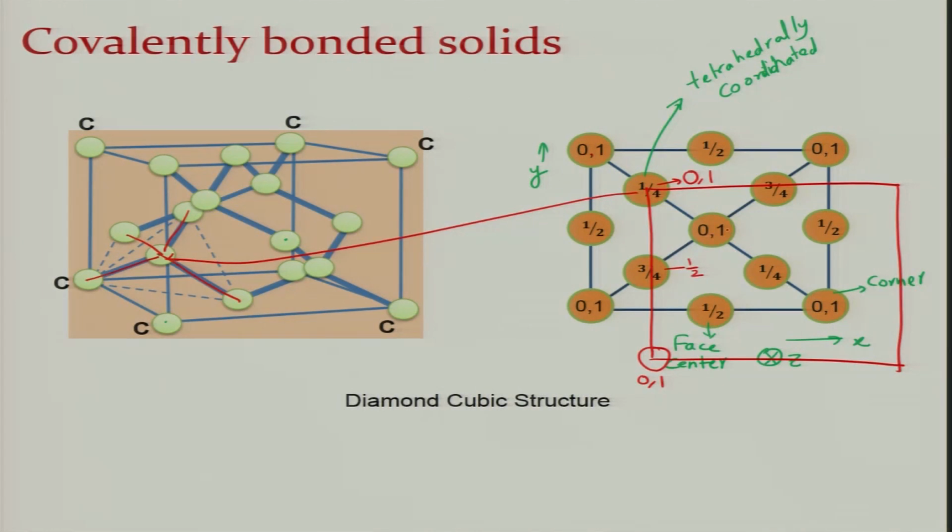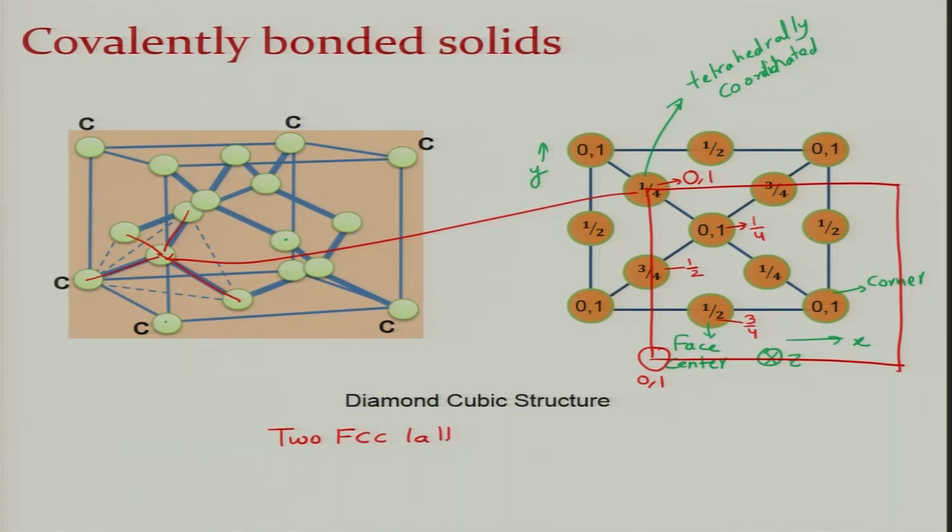What will this convert to? This will convert to the tetrahedral position, that is the 1 by 4 position. This is at half, this will convert to the 3 by 4 position. So basically all the atoms are tetrahedrally coordinated, whether you look at the one sitting on the face center of the corner, or the one sitting at the tetrahedral void.